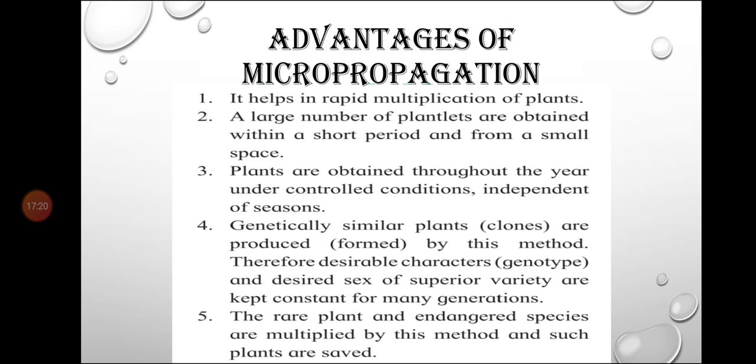Okay, then the rare plant and endangered species are multiplied by this method and such plants are saved. Definitely, if we find some of the species that are becoming rare and endangered, we can multiply such qualities of the plant by this method, and those plants can be saved for future generations. So all these are the advantages of micropropagation. This advantages of micropropagation is an important topic from your exam point of view.